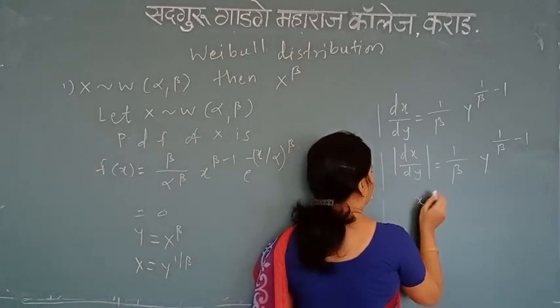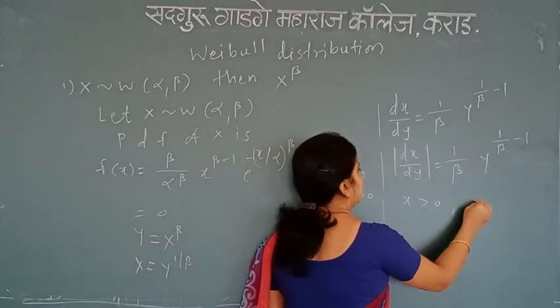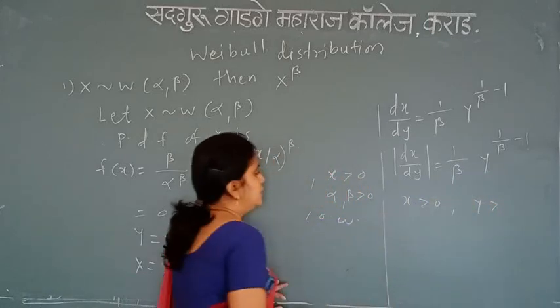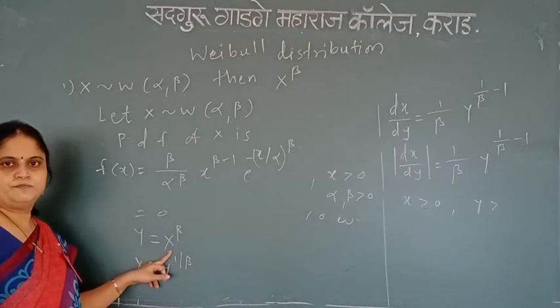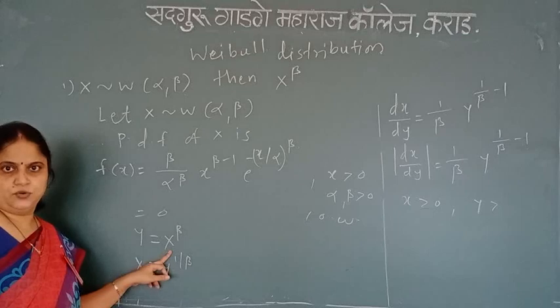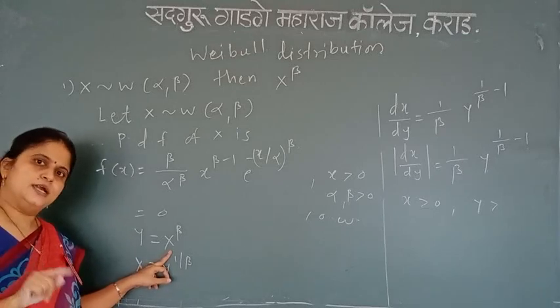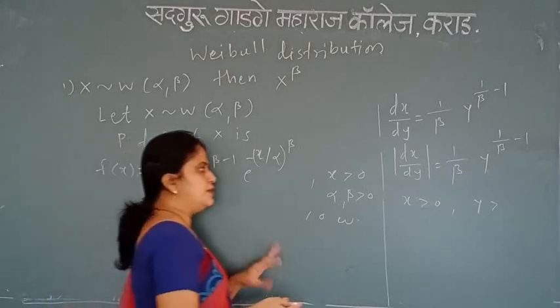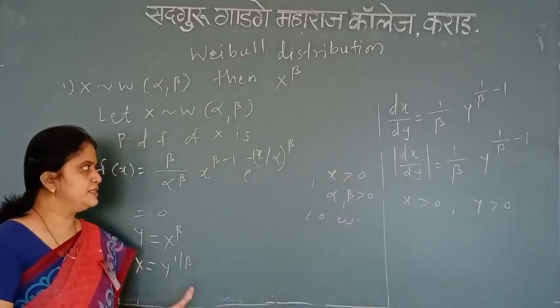Third step is range. Since the range of x is greater than 0, what is the range of y? If I put the value of x as 0, what is the value of y? Y is again 0. And if I put the value of x as infinity, y is infinity. So that means the range of y is again greater than 0 only. It remains as it is.